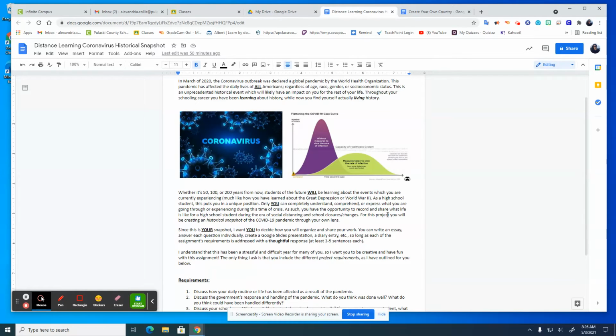And it says project here, but really this is more of an assignment. Again, this is one of those assignments that you could get done in a few minutes, just if you sit down and do it. So I want you to decide how you're going to organize and share this. So if you want to write an essay, answer each question individually, maybe in a paragraph, create a Google Slides presentation, make it like a diary entry, so long as you're answering each question and the assignment requirements are below with a thoughtful response. So give me at least 3 to 5 sentences for each one.